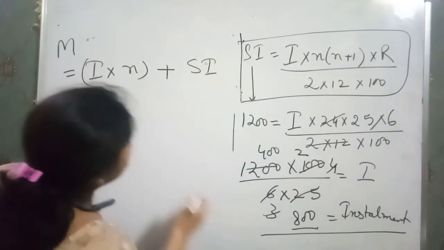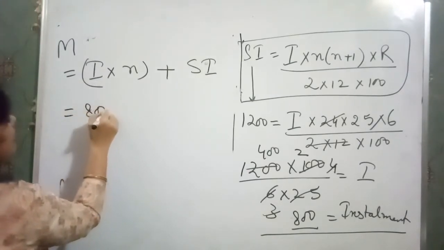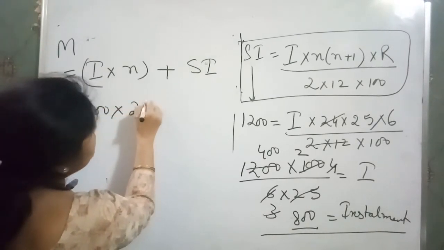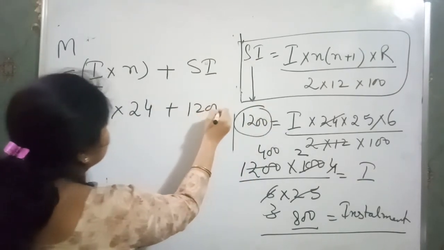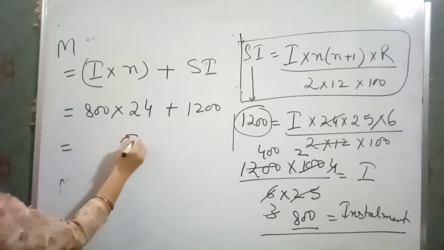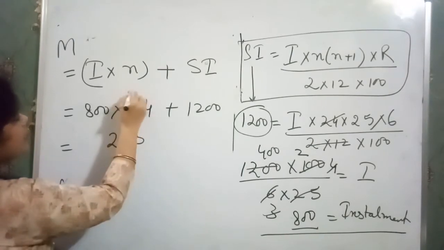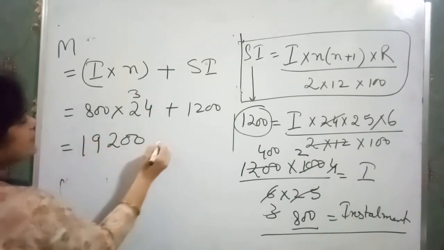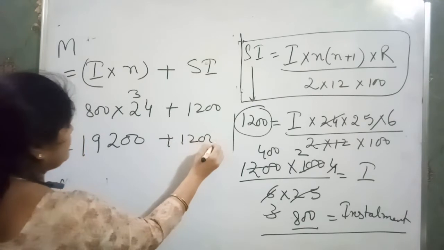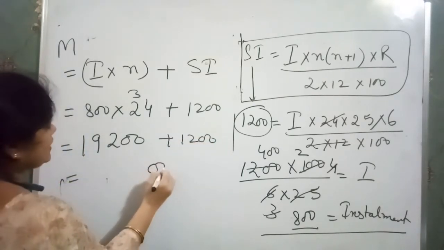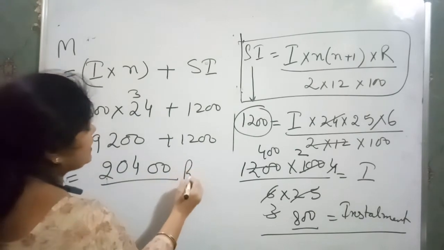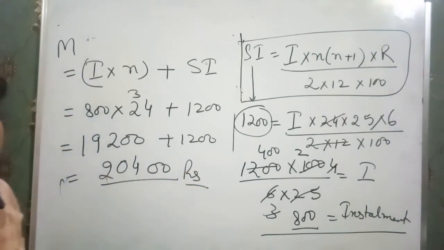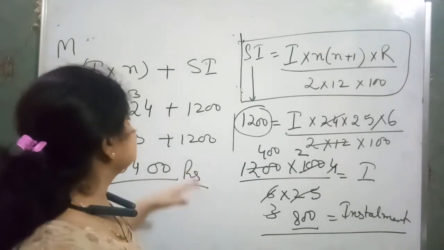Rupees 800 and number of months is 24 and simple interest we got 1200. Clear? So we have 4 8s are 32, 3 8 2s are 16, 3 19 plus 1200. Adding both of them we get 4 0 and 2. So this much money he gets as a maturity value after the 24 months.